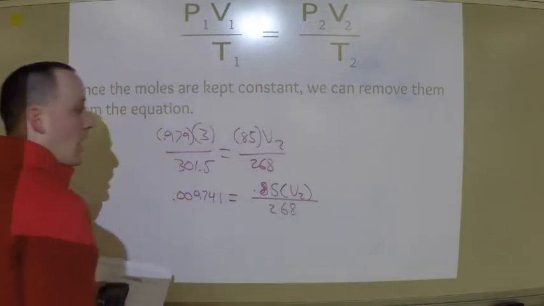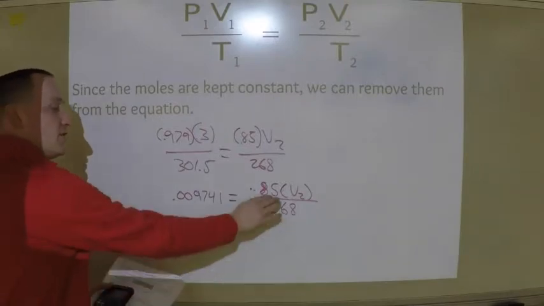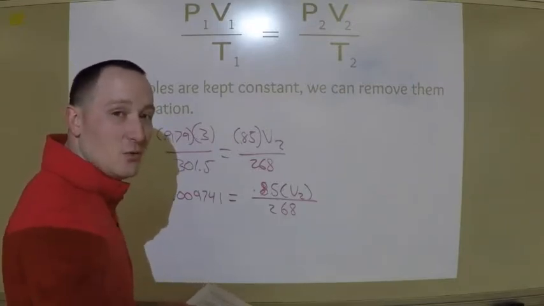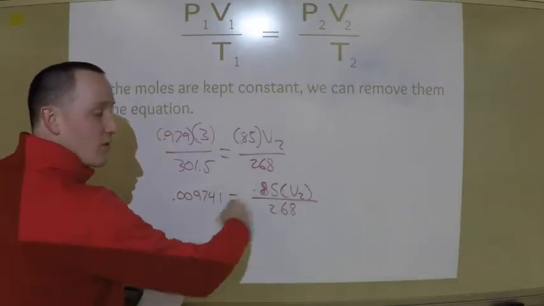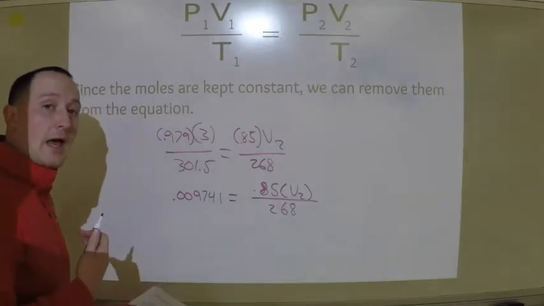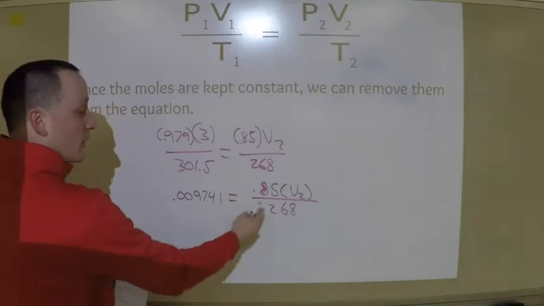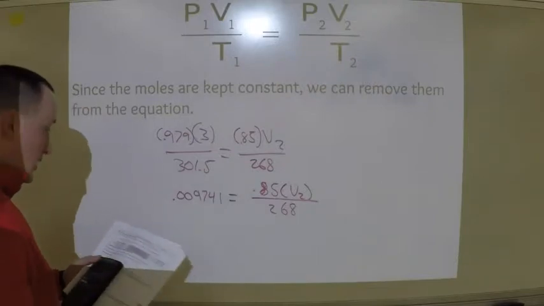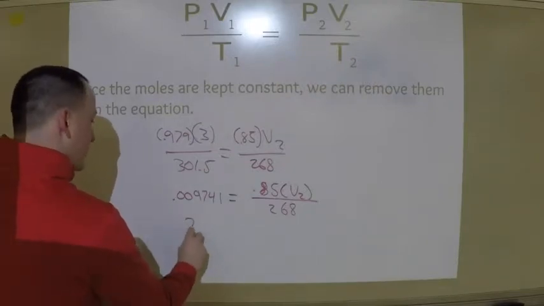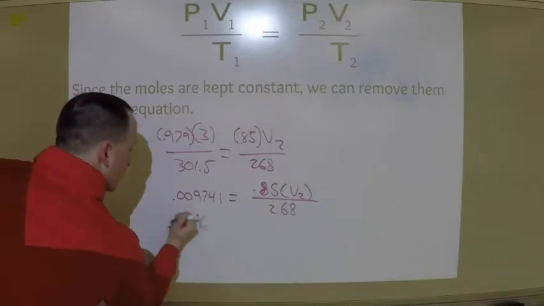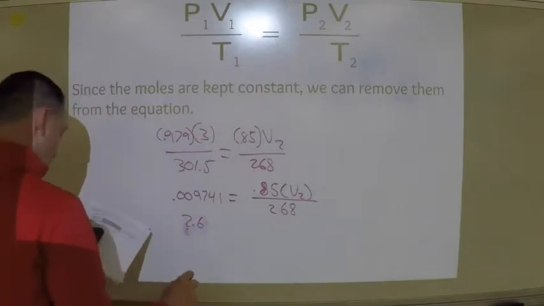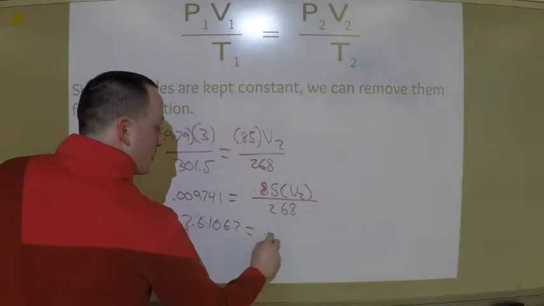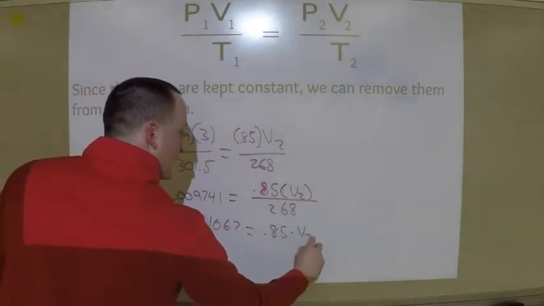So now, I'm going to still manipulate my equation so I can get V2 by itself. So now I'm going to multiply both sides by 268. Something you guys might choose to do is put this over 1 and do cross multiplication. You can do that. That's not the way I learned it, so I'm going to do it a different way. I'm going to multiply both sides by 268, and I get that this is now 2.61067. And it's now going to be equal to 0.85 times V2.